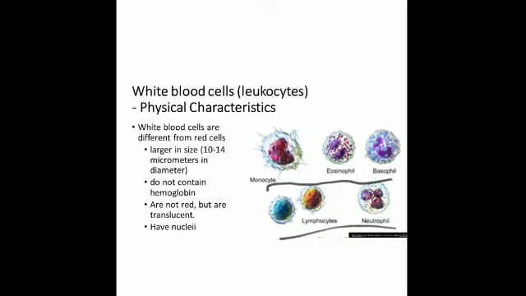They do not contain hemoglobin. They have nuclei, and they are not having any pigment, so they are not red but are translucent. So WBCs are colorless, irregular shaped cells, and they have a distinct nucleus. You can see all of them have a distinct nucleus in them.